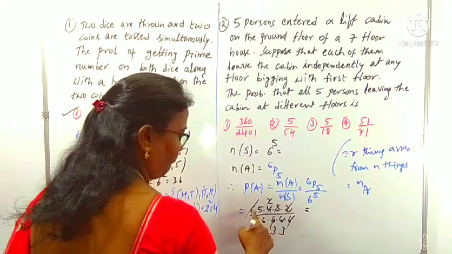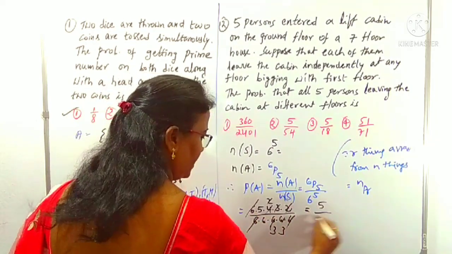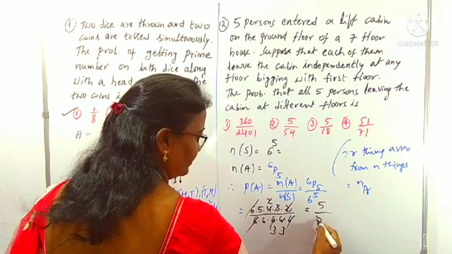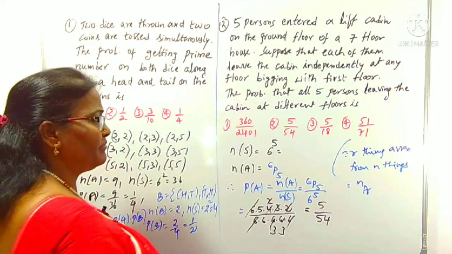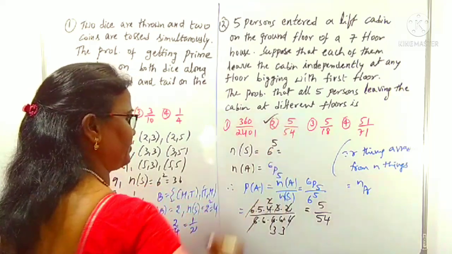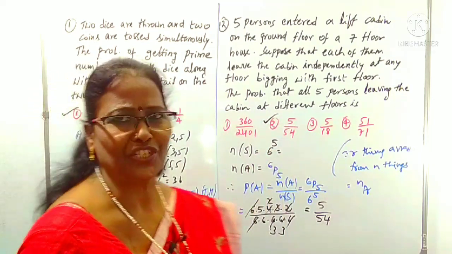Now what is left over? 5 by 6 to the power 4, that is 5 by 54. So the answer is the second option. Clear? Very simple question.